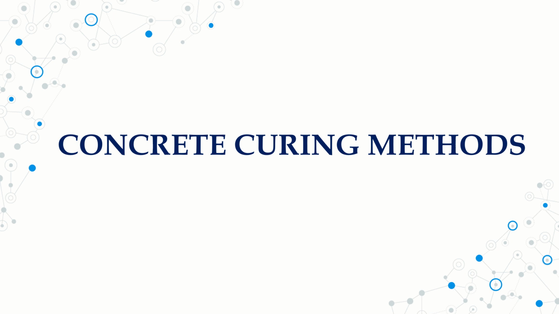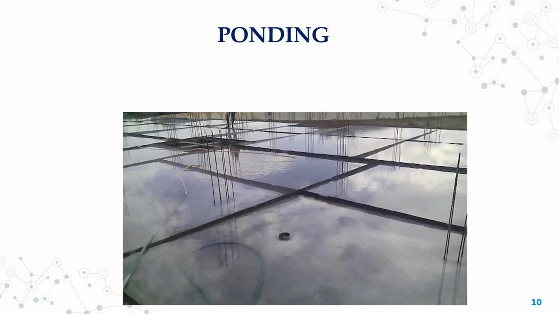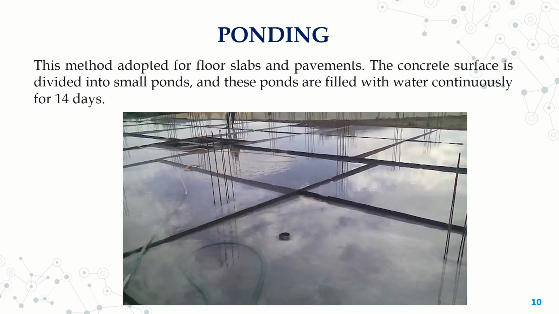So we will quickly move into the concrete curing methods. We have the first one. Now you can see the figure itself, and maybe you have observed this kind of curing somewhere in your lifetime at least once. It is called ponding. So what is ponding? We adopt this method for concrete slabs, floors and pavements. We try to make ponds on the concrete surface, and we store the water in the small ponds, and this is done continuously for 14 days.